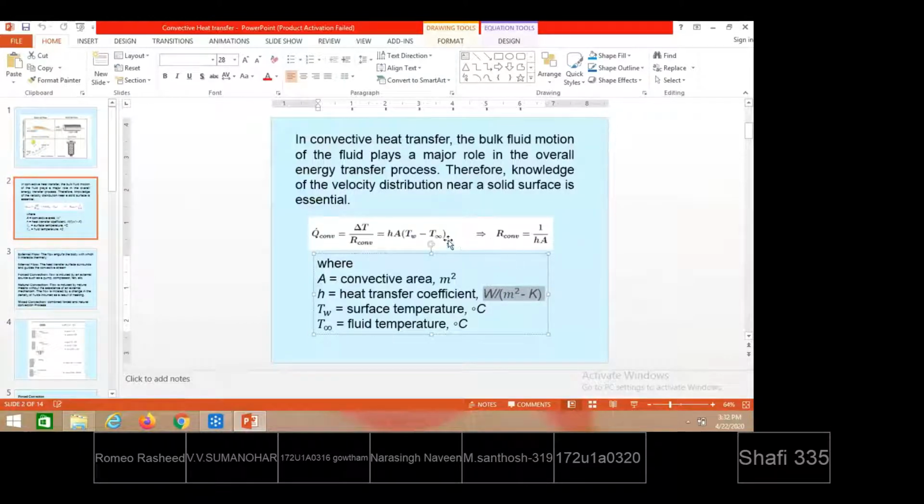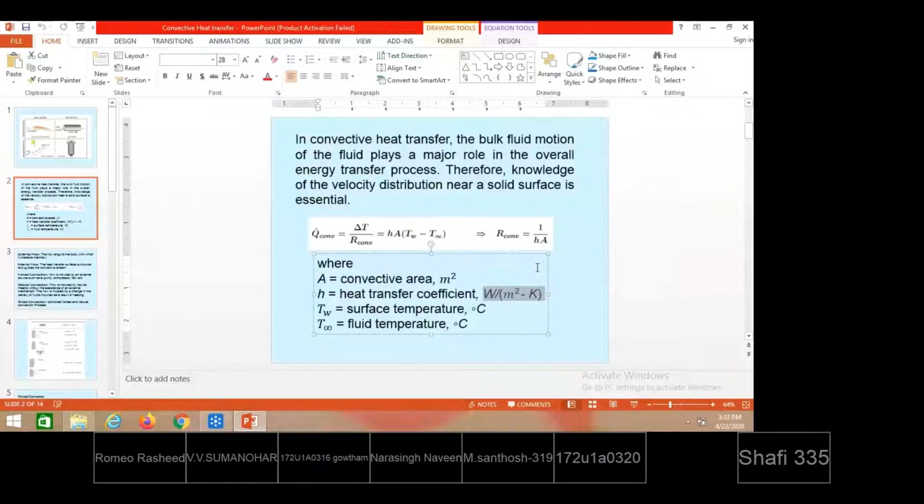From the electrical analogy, by rearranging the terminologies, Q convection equals delta T by R convection. Whatever appears in the denominator, R convection equals 1 by hA. This is the convective heat transfer coefficient. From hereafter we must call it the average convective heat transfer coefficient. Why are we using average? Is there any other coefficient? Definitely there is one more, called the local convective heat transfer coefficient.